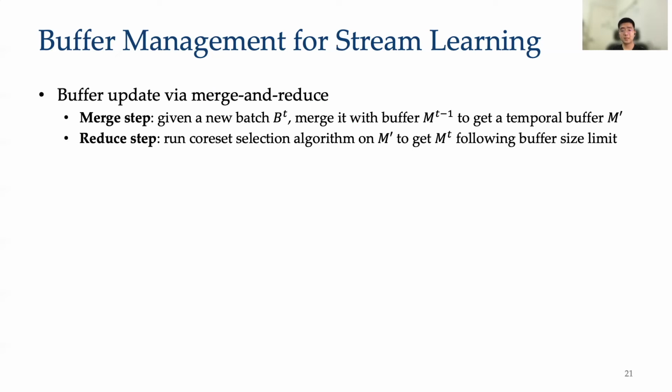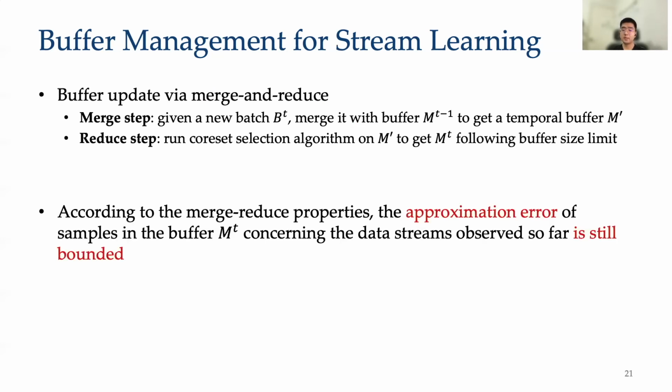If the size of the temporary buffer exceeds the budget K, we run the coreset selection algorithm to reduce its size. Based on the composition properties, the approximation error of samples in the buffer with respect to the data streams that have been observed so far is still bounded.